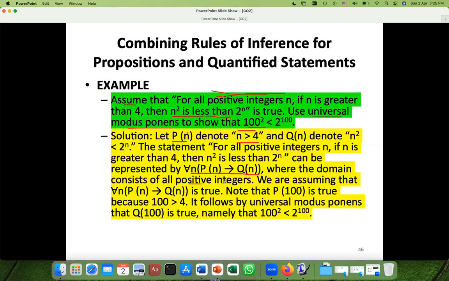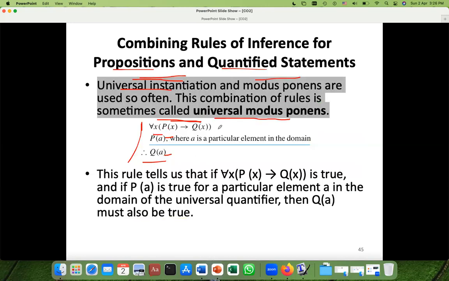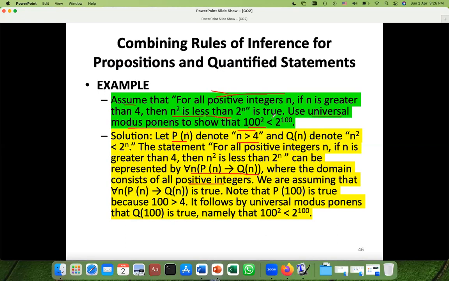The domain is positive integers, we know that. We are assuming that this premise is true because it is given to us. In the question it is written that this premise is true, so we are assuming it is true.